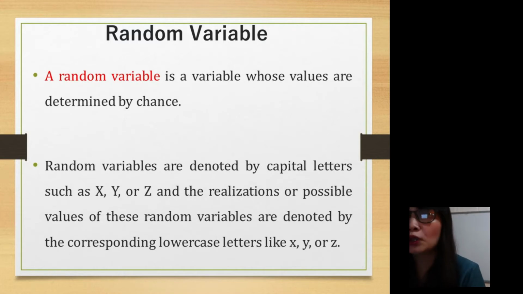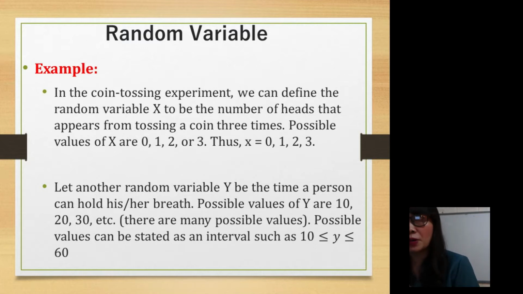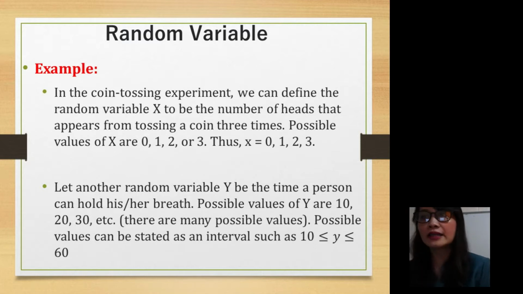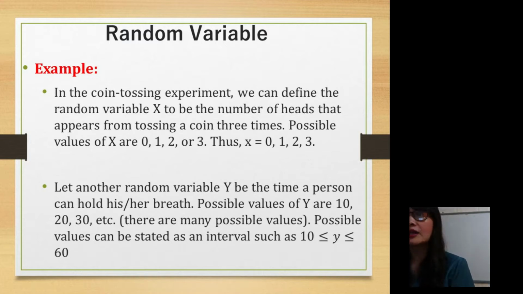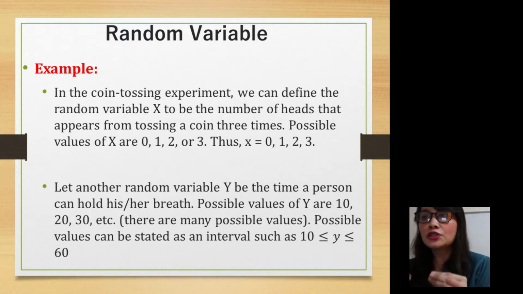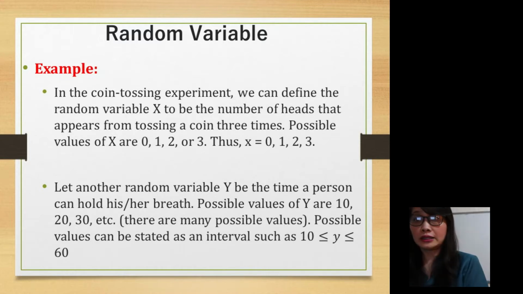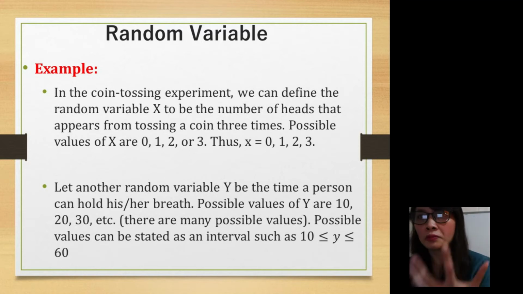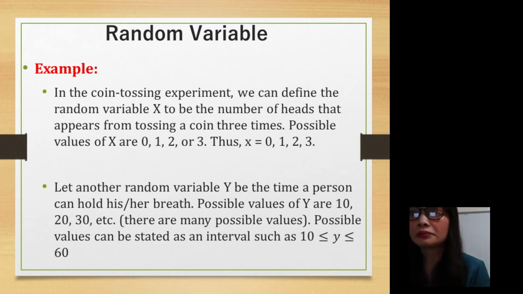So what is an example of a random variable? In the coin tossing experiment, we can define the random variable X to be the number of heads that appears from tossing a coin 3 times. So the possible values of your random variable are 0, 1, 2, or 3. Again, what is a random variable? You determine the values through chance.